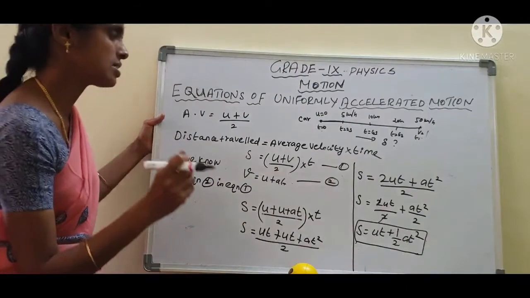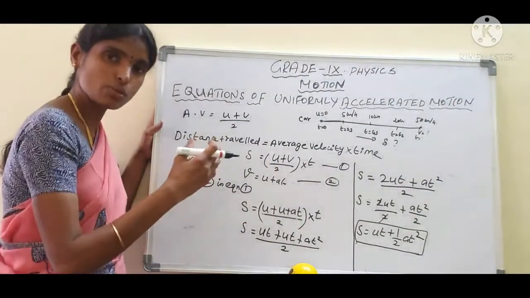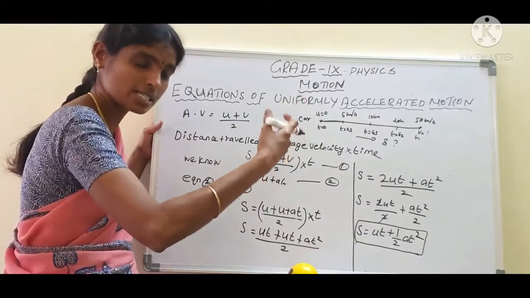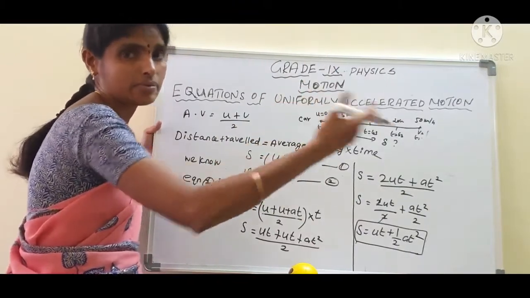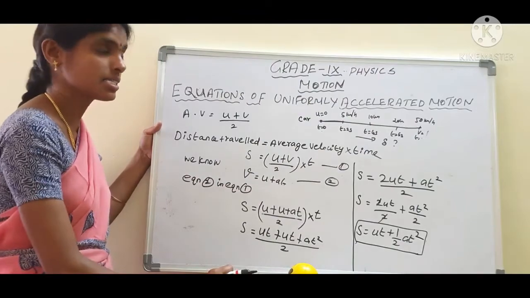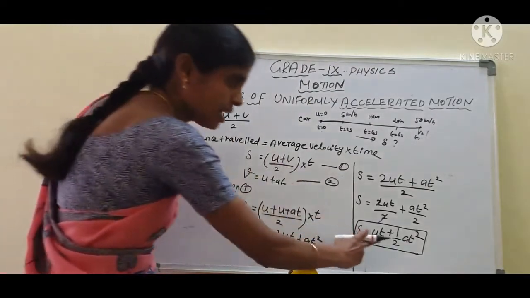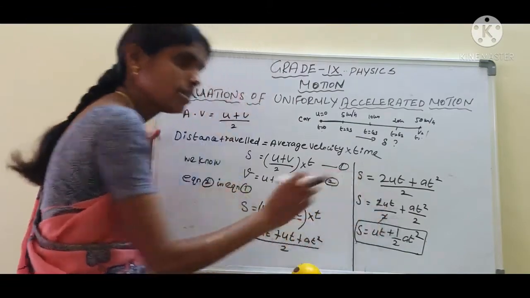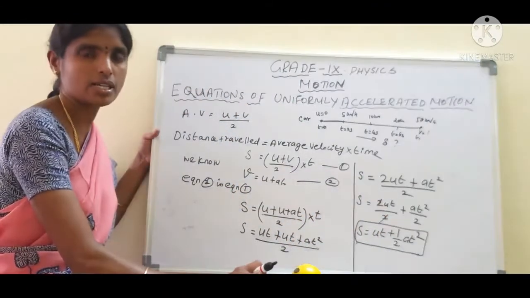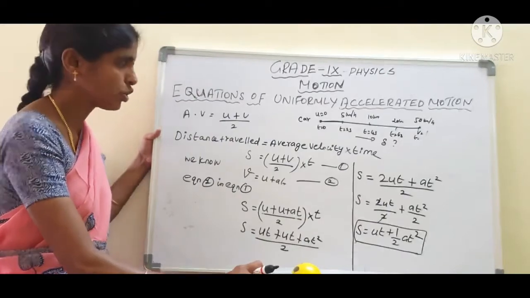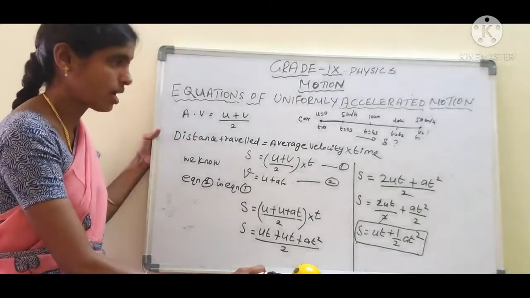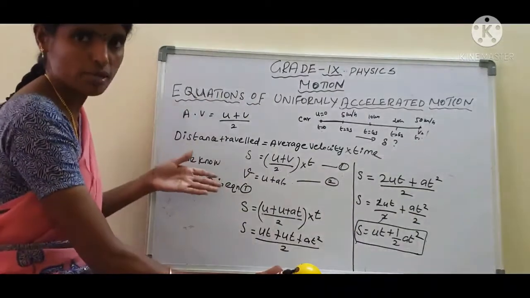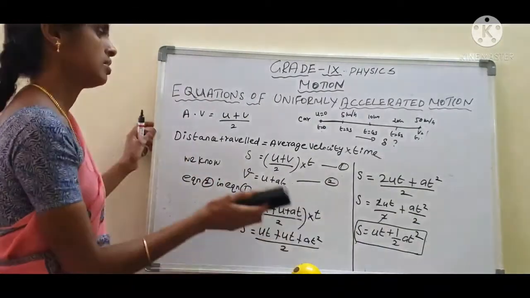What is the second equation of motion? The second equation of motion gives the distance traveled by a body in time. Are you clear? That is the relation between velocity, displacement and time. Are you clear, students? Okay, one more time, no need. Now we are going to discuss the third equation of motion. Now take the second equation. Okay, wait. Are you clear?